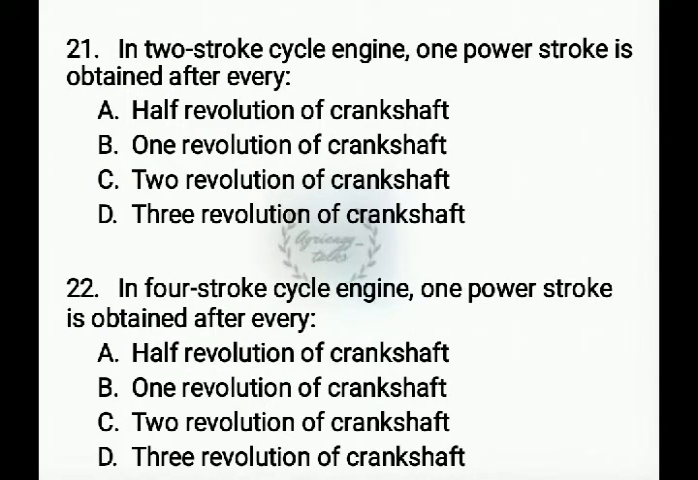Next question, in a 2 stroke cycle engine 1 power stroke is obtained for every. Options are half revolution of crankshaft, 1 revolution of crankshaft, 2 revolutions of crankshaft, 3 revolutions of crankshaft. That is, for 1 revolution of the crankshaft we obtain 1 power stroke in the 2 stroke cycle, whereas in the 4 stroke cycle 1 power stroke is obtained for every 2 revolutions of the crankshaft. Option C.